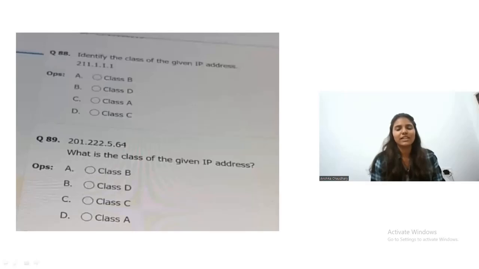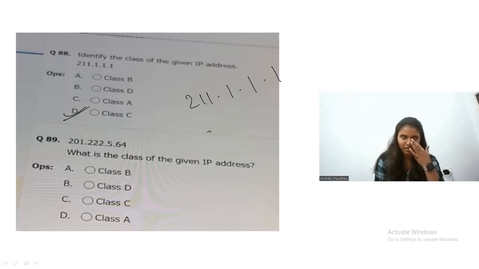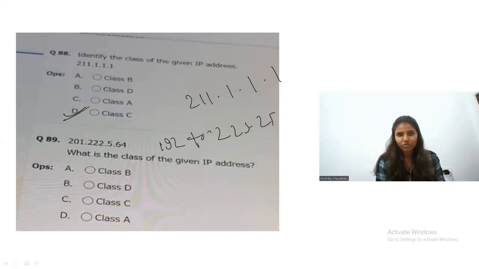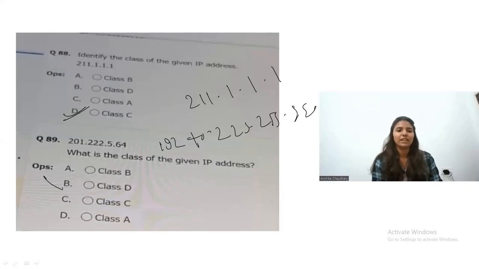The next question is, identify the class of the given IP address. So the class of this given IP address, 211.1.1.1, is class C. All right, because class C starts from, just a minute. The class C starts from 192 and goes to 223, then 255, 255, 255. Okay, and you have to tell which class this IP address belongs to. Now let's move on to the next question.